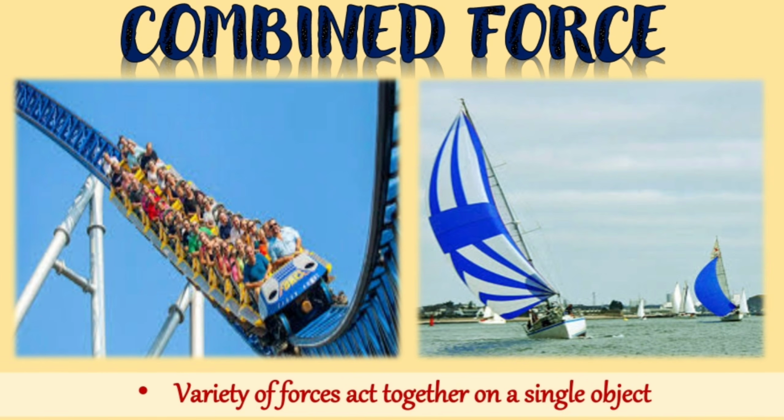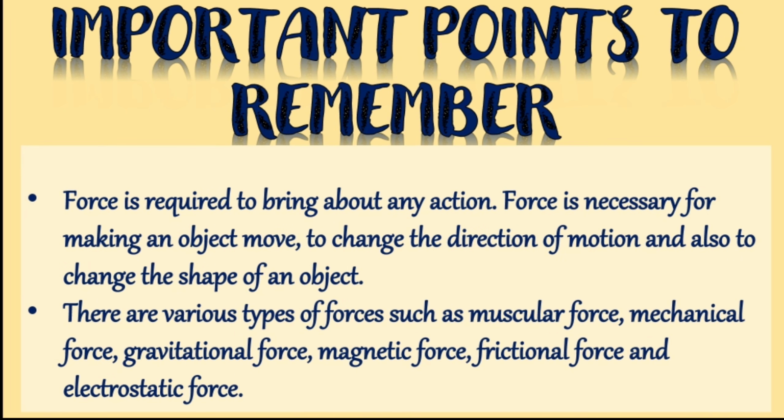So you might have seen a roller coaster or the juggling of a sailboat on the seashore. There are a variety of forces acting together in these cases. Right. So combined forces are nothing but a variety of forces which are acting together on a single object. These types of forces are called combined forces. Let's quickly revise what we have studied today. First of all, force is required to bring any action.